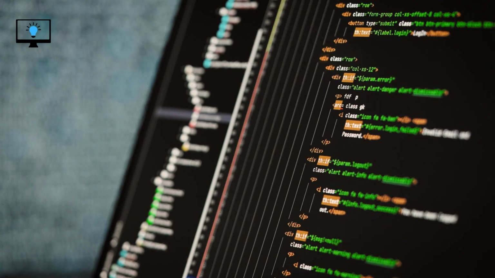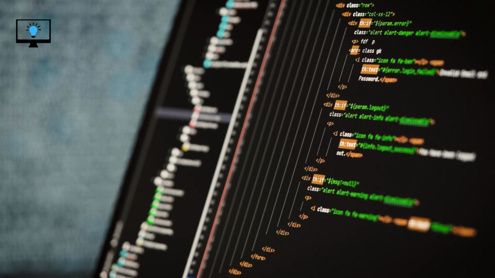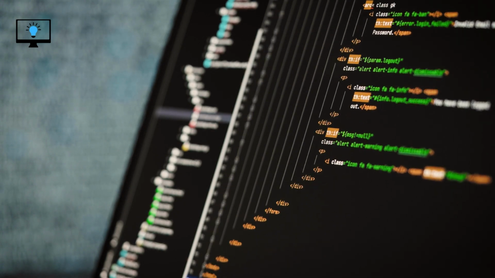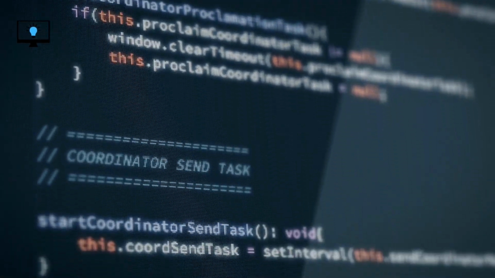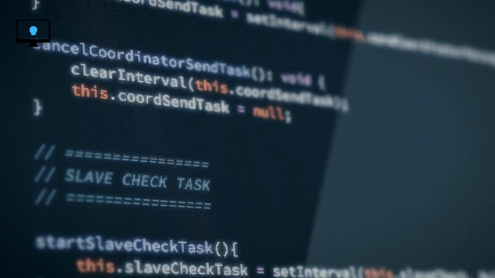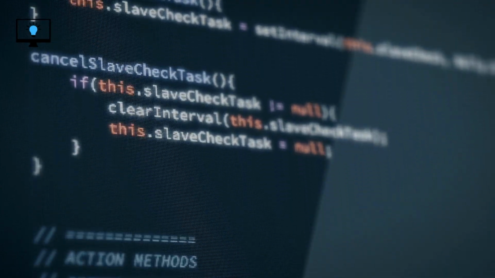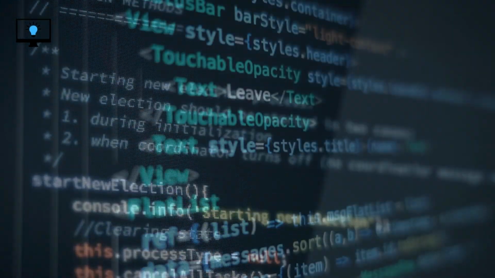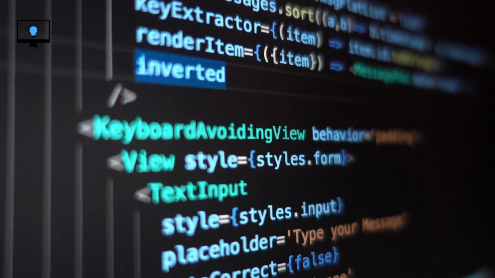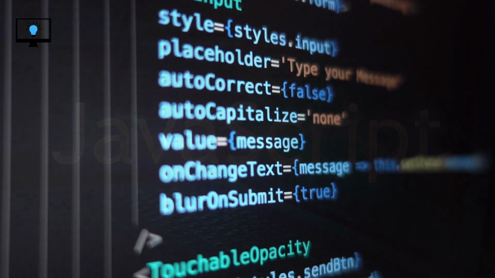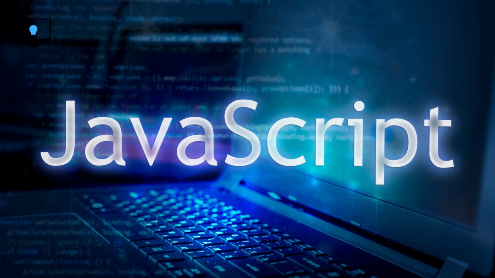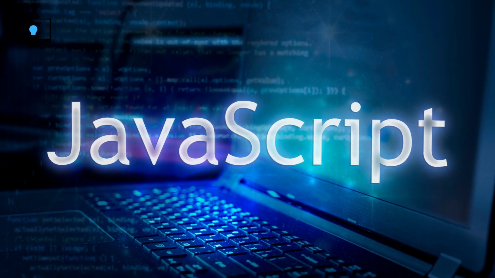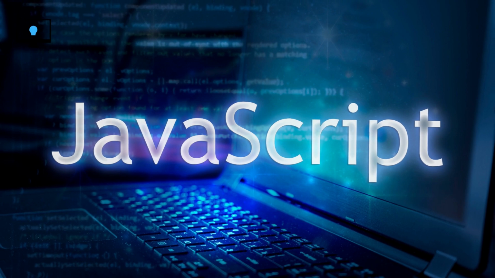The modern era. In the 2000s, a number of new programming languages were developed. Ruby, for example, was developed in Japan in 1995 and has become popular for its simplicity and flexibility. Python, another popular language, was developed in the late 1980s but didn't gain widespread popularity until the 2000s. JavaScript, which was developed by Netscape in the mid-1990s, has become one of the most widely used languages for web development. It's used to create dynamic, interactive web pages and web applications.